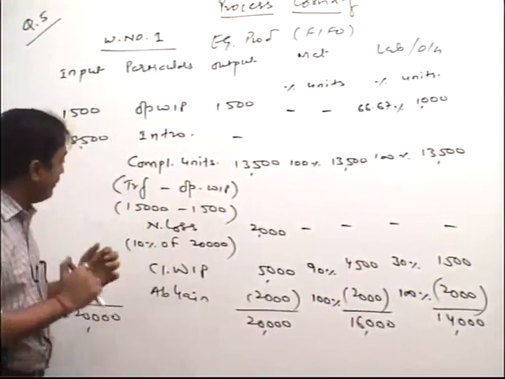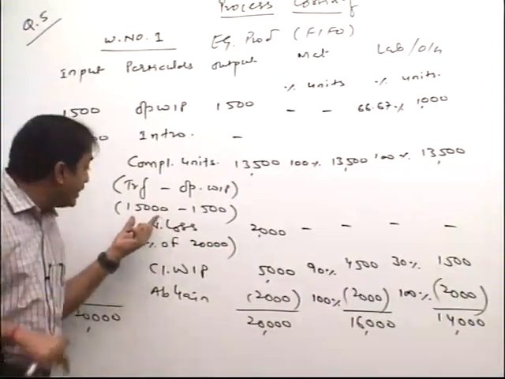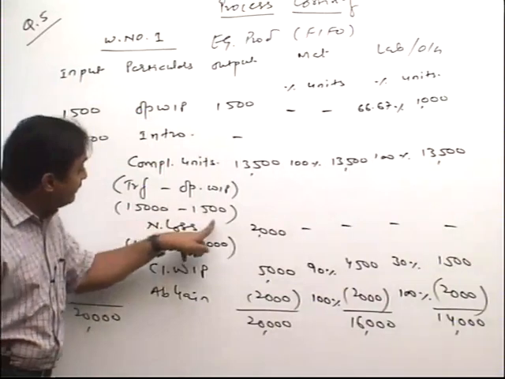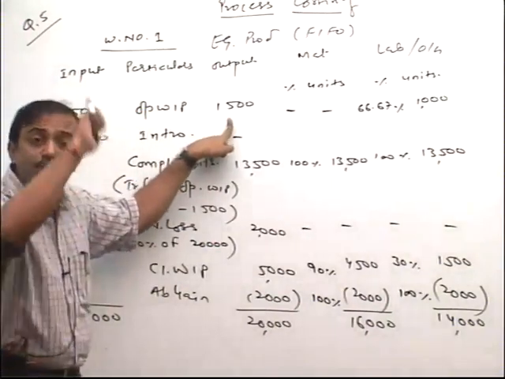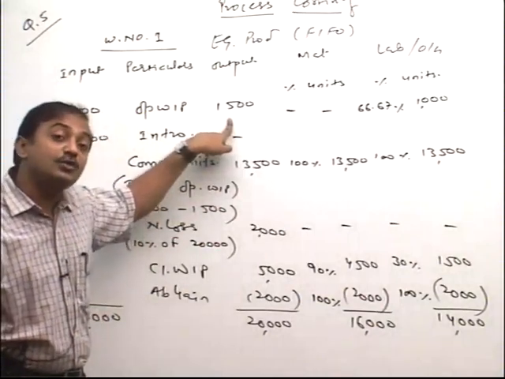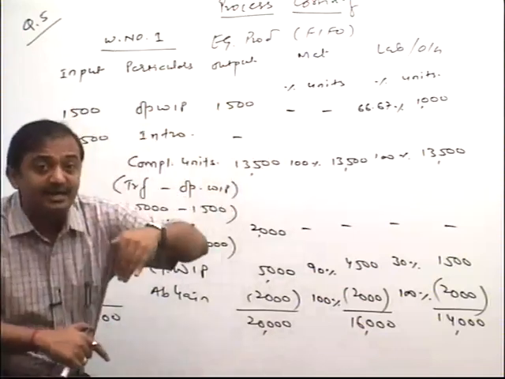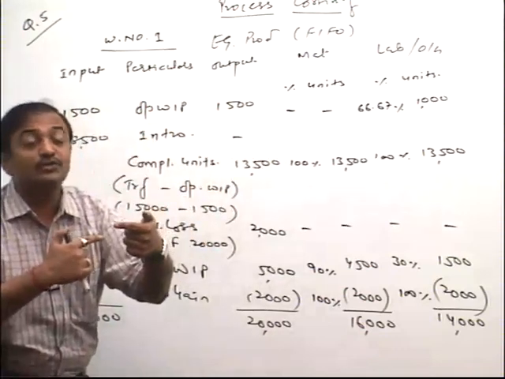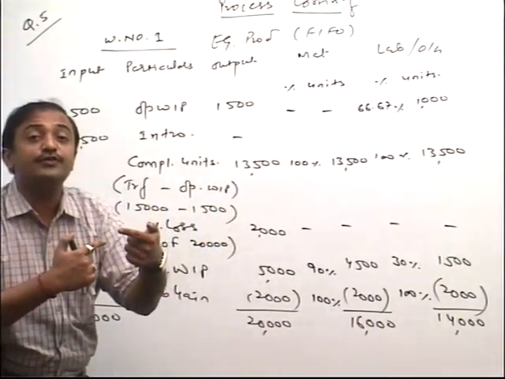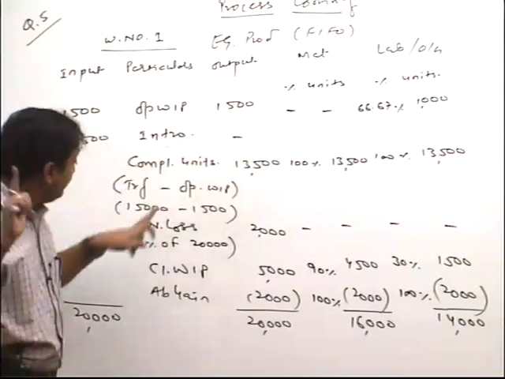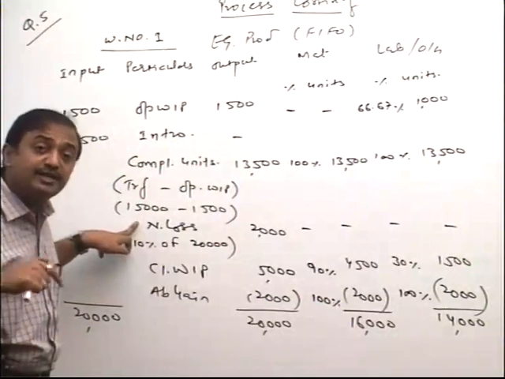I will tell you how it comes up. In the current year we completed 15,000 units. Out of these 15,000 units, 1,500 units come from what, friends? Opening WIP, which was closing WIP in which year? Last year. So that 1,500 you bring into the current year and complete first, because you are following the FIFO method. So first of all you are completing what, friends? Opening WIP.